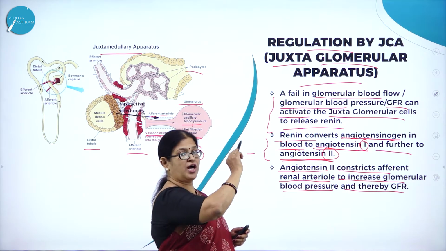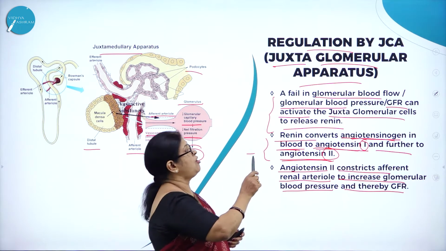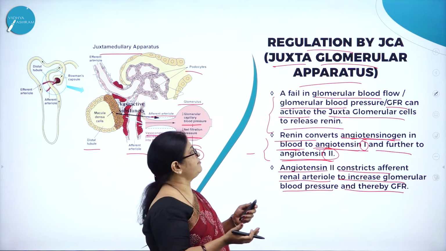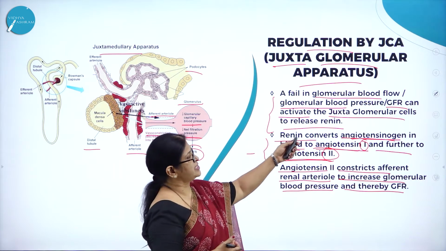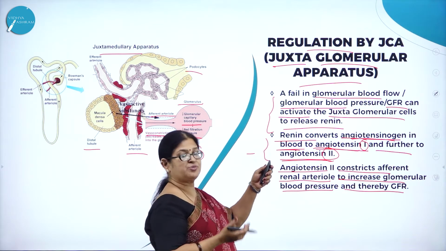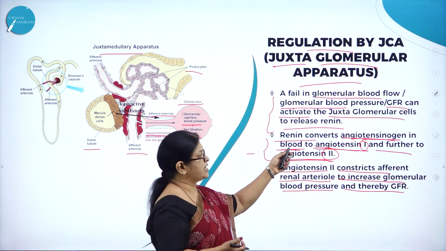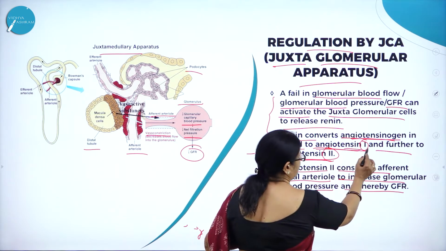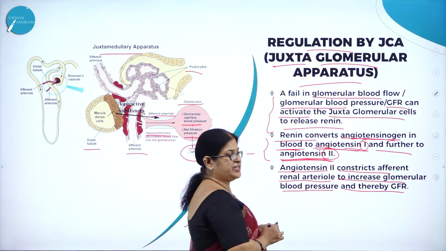So when there is a fall in glomerular blood flow or glomerular blood pressure, the GFR can activate the juxtaglomerular cells to release what? Renin. And this renin converts angiotensinogen in blood to angiotensin 1 and further to angiotensin 2.